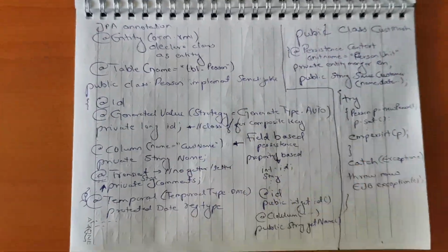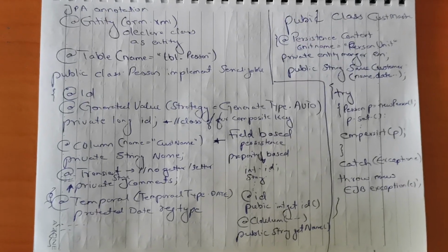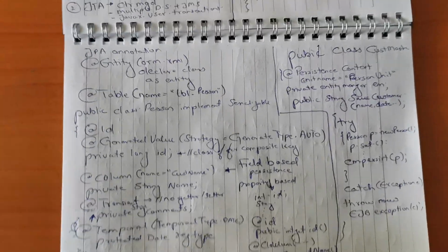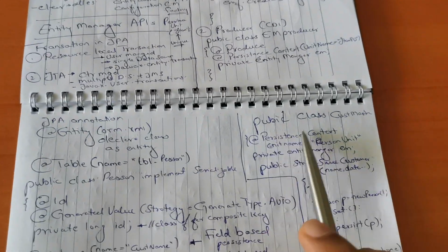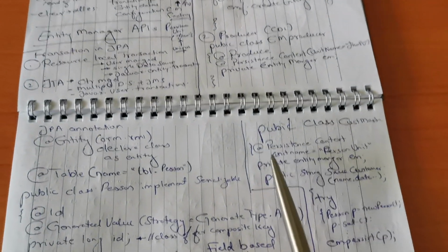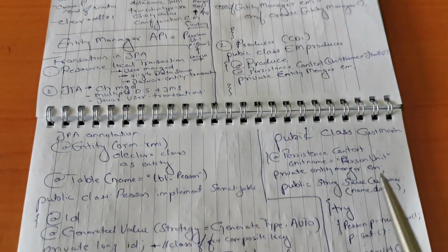Let's see how we can use this entity with the help of the entity manager so that we can persist it. Let's say we have a public class CustomerMaster, and using the CDI approach we have created one entity manager.